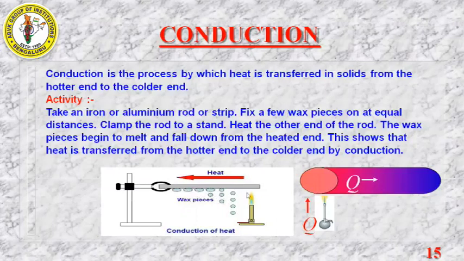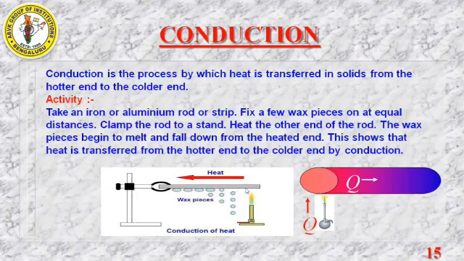Then start heating the other end of the metal strip with a Bunsen burner or candle. When you heat one end, the molecules present there get heated up and transfer the heat from one molecule to another molecule.